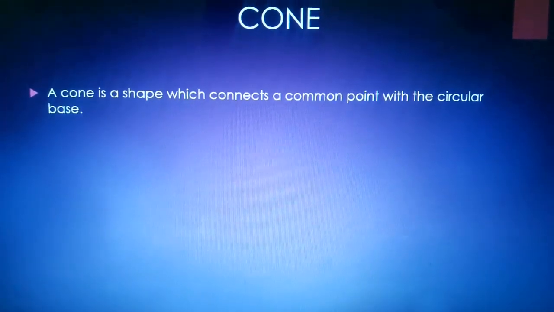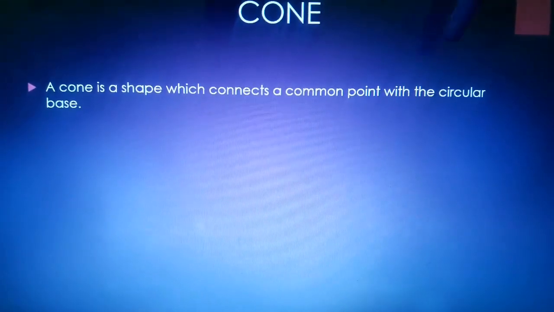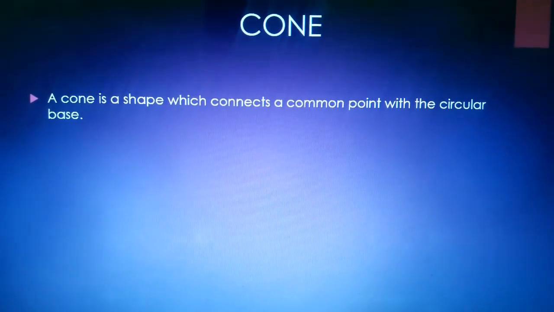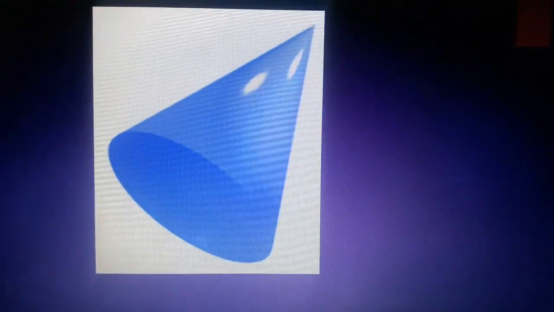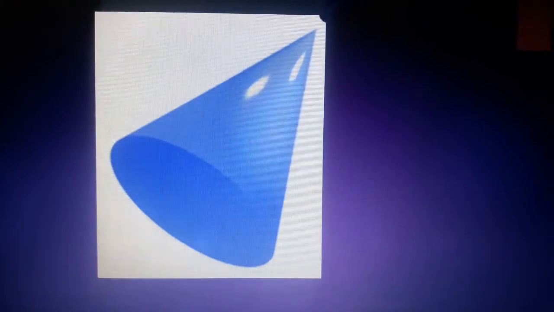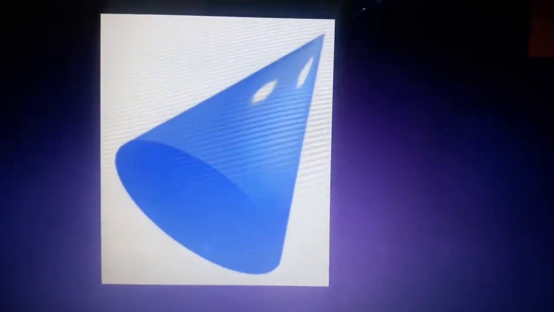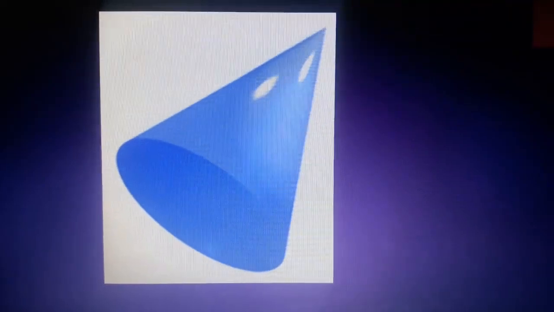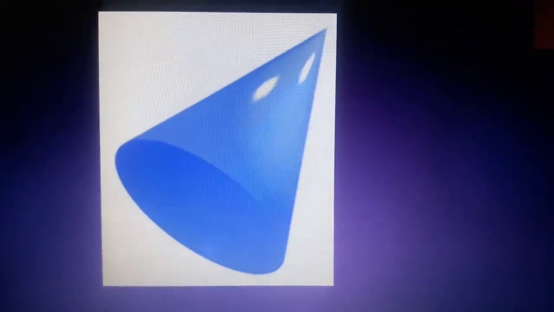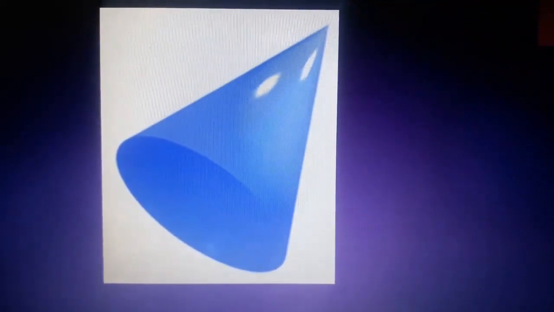You can see that this is a common point and this is a circular base. Now the circular base is getting connected to the common point, and hence it becomes a cone. This is the specialty of a cone, that there is a circular base and it gets connected to a common point.